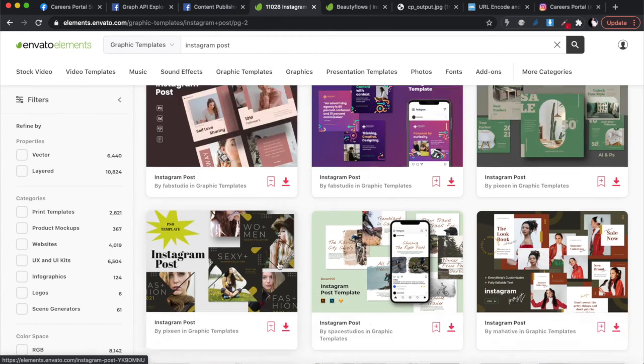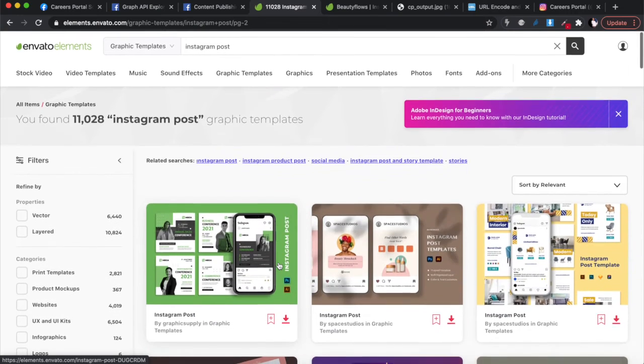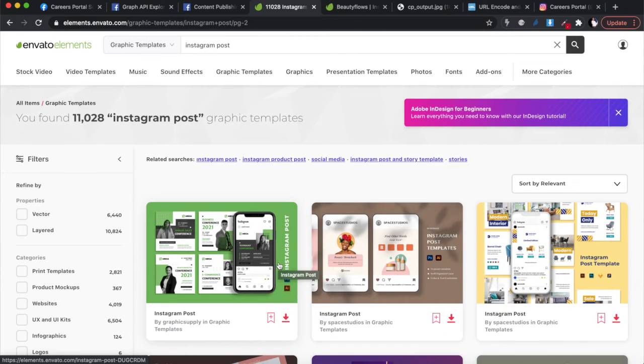When you come here, you can pay for a membership. I think it costs about $16 a month, if you pay for it annually. That's a very small price to pay, especially if you're going to do this as a business for clients. $16 a month, and you can get all the templates that you like, and then you can do what I'm showing you now, and you can almost have unique posts every time on your Instagram page that look different, right?